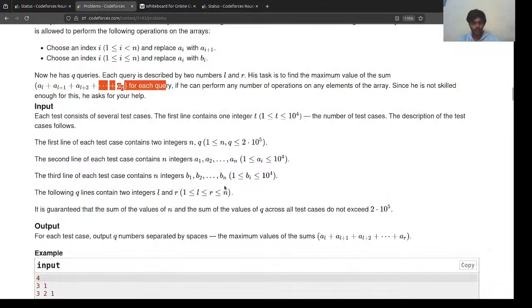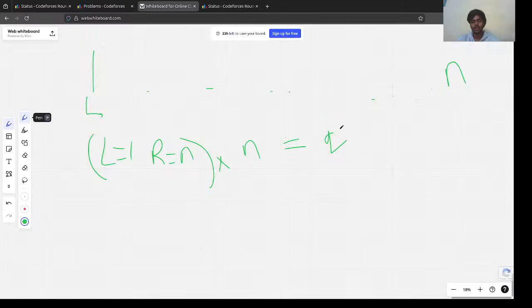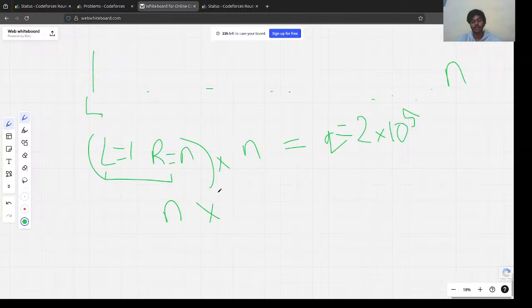The number of operations at most: I'm just assuming n is equal to 2 into 10 raised to power 5. N is the constant we use to calculate omega. So iterating this array would result in n operations, and then we have n, so this would be n square.